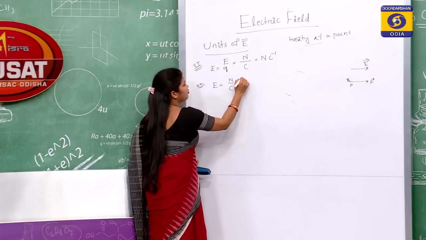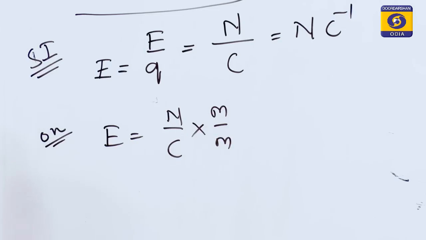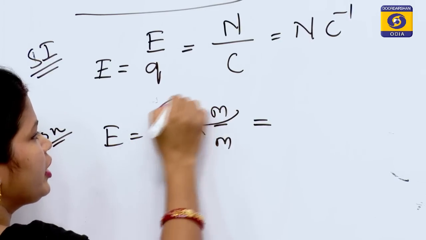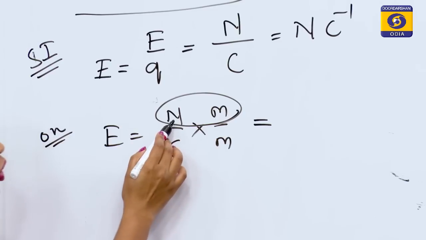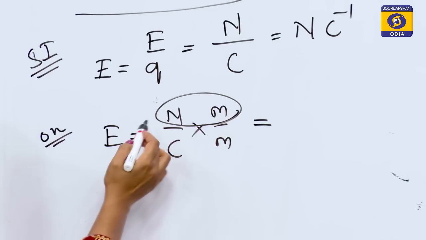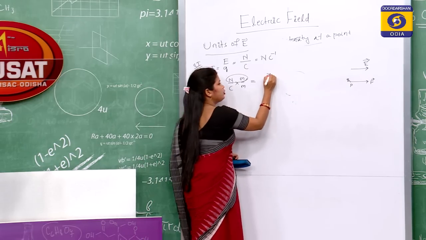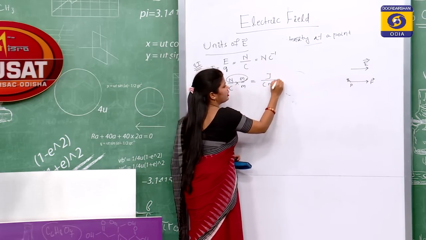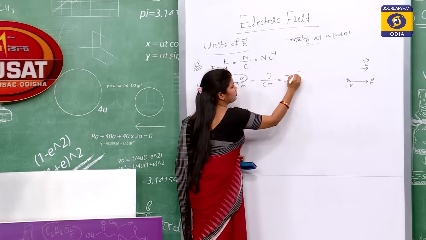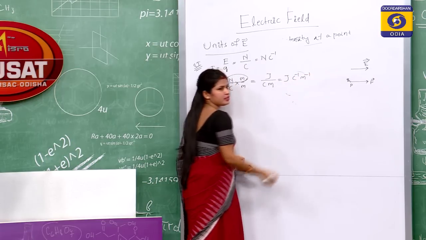So, multiplying meter in both numerator and denominator, we get Newton into meter. What does it give? That is force into displacement. What does it give? Work. And what is the unit of work? That is joule. So, joule per coulomb into meter. That is joule into coulomb inverse meter inverse.